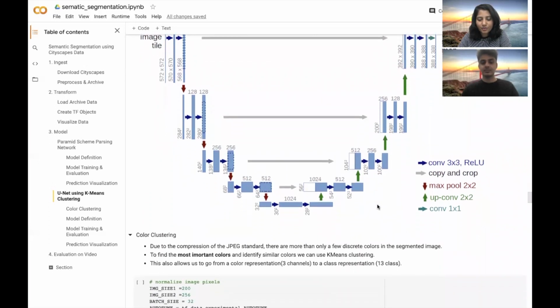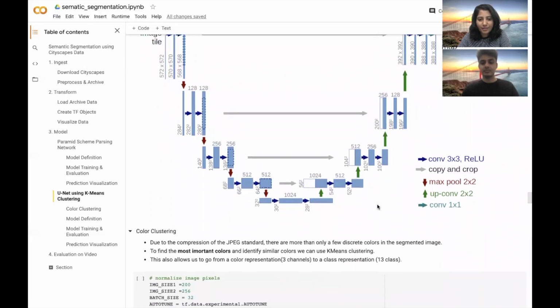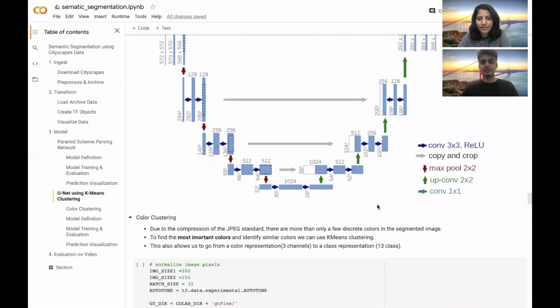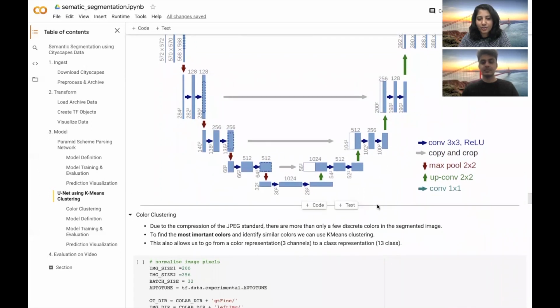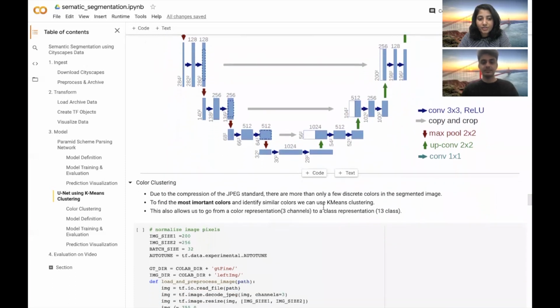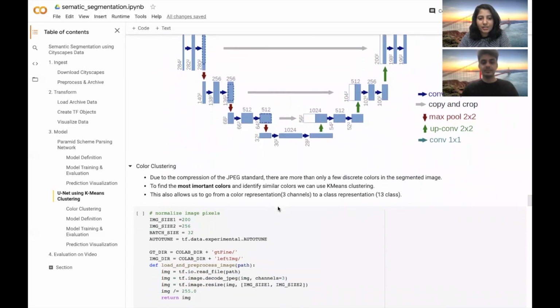Before moving forward towards the model definition and training, let's look at the spatial transformation which we have done for this UNet architecture, which is color clustering. Initially the input was of some dimension which we have converted to 200 by 256 by 3, where 3 was the number of channels, which is essentially the RGB values of the input image.